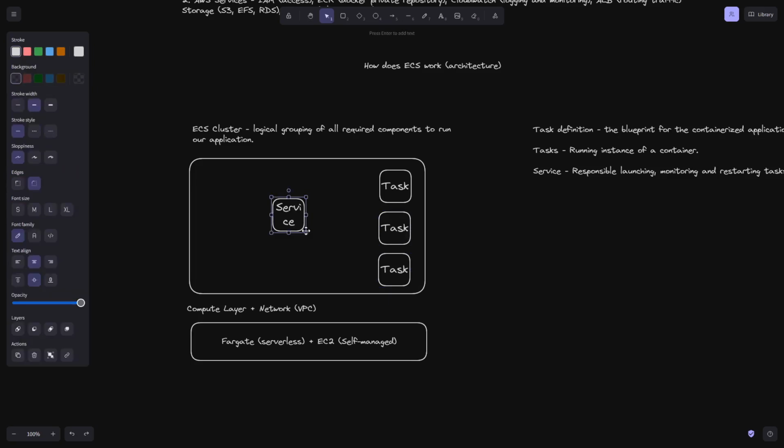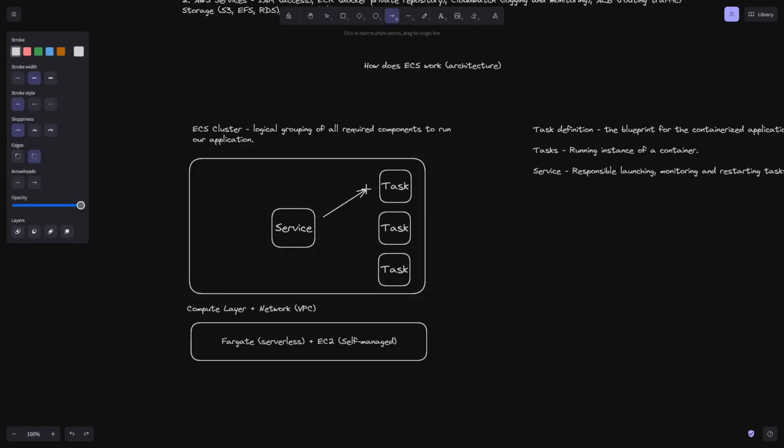So we would have our tasks, and in front of our tasks, we would have our service. And what will happen is, our service will be launching these tasks here, as well as monitoring them, right? So should any of these tasks, for example, crash, our service will be responsible for making sure that it's restarted again, right?